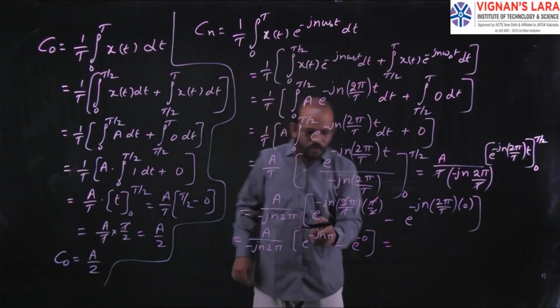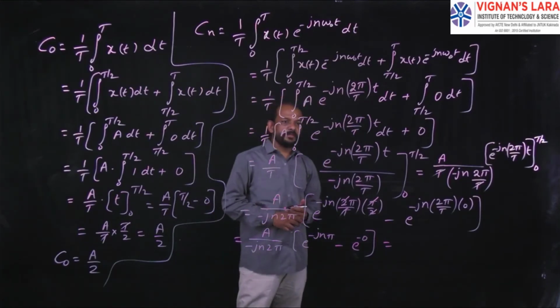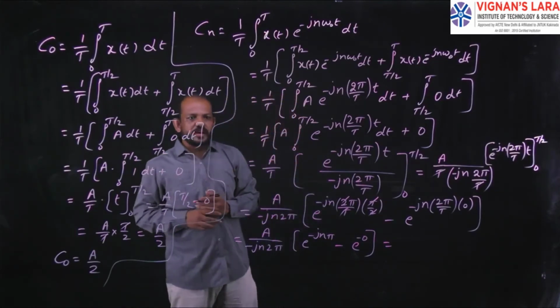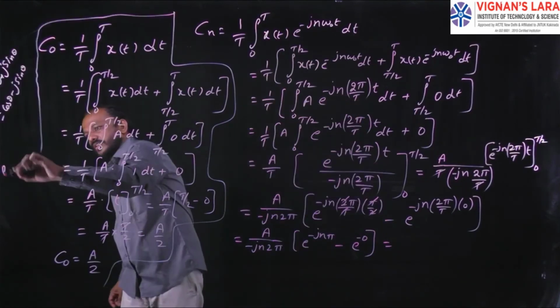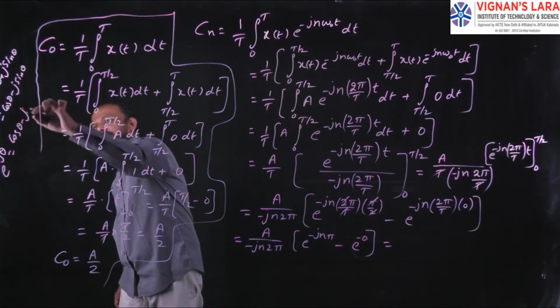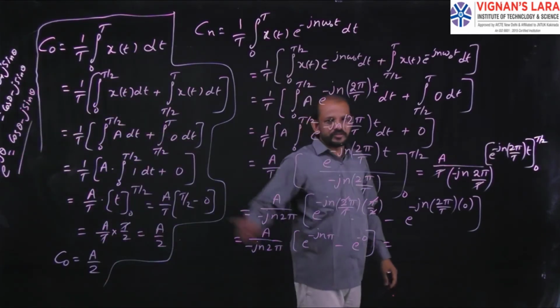Okay, now what is the value of this one? I need the value of e power minus j n pi. We all know the formula: e power minus j theta equal to cos theta minus j sin theta. I will substitute this formula here.